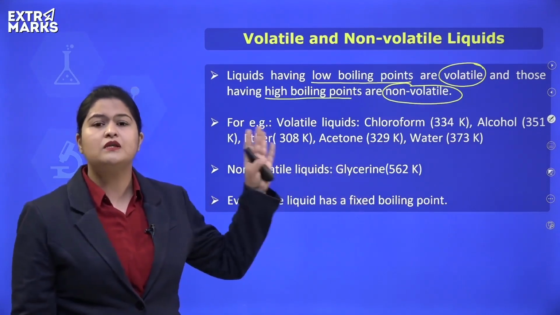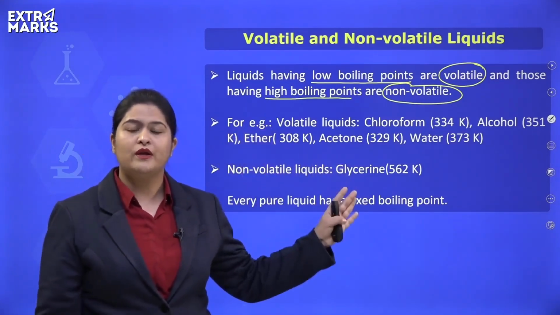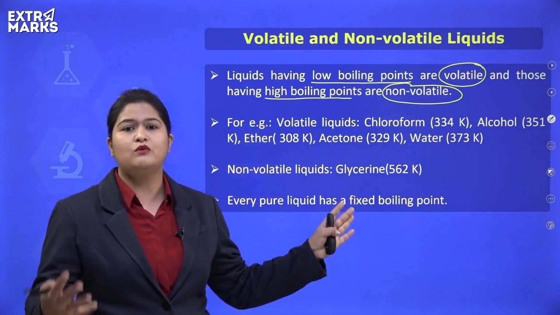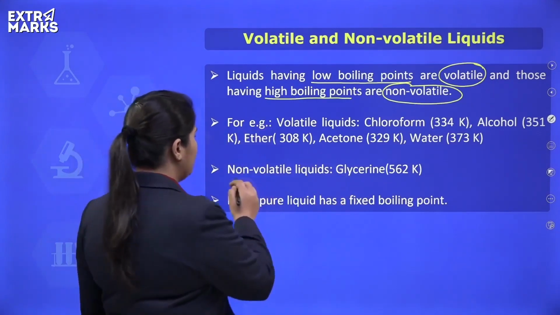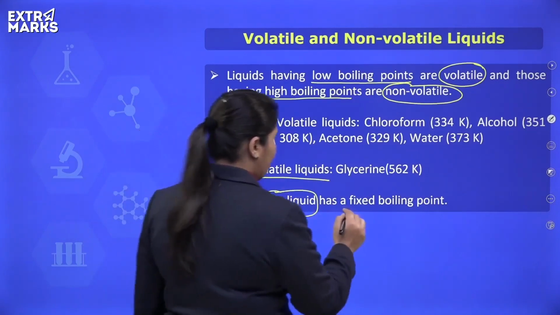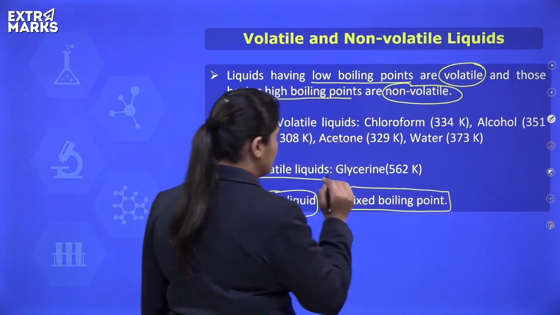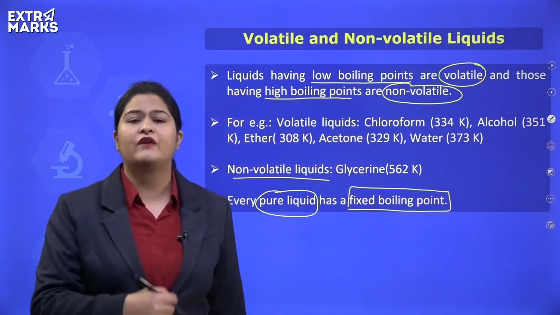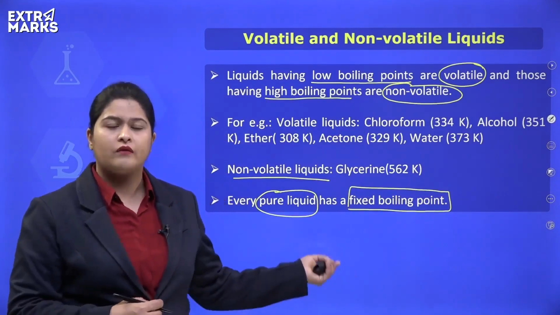This happens because the boiling point of glycerin is quite high. It is not able to evaporate easily. Hence, we label it as non-volatile. And each and every pure liquid has a fixed value of boiling point, which could be used as one of the identification characteristics for that liquid.